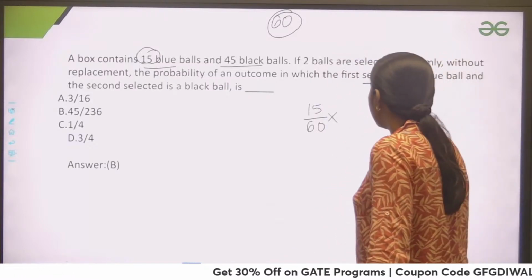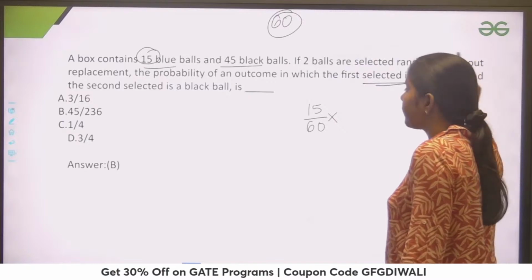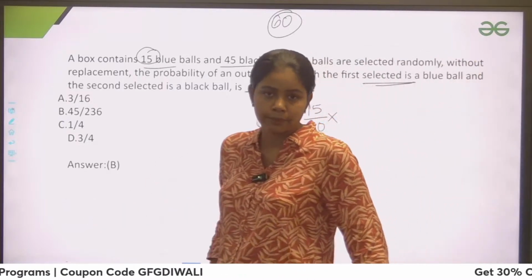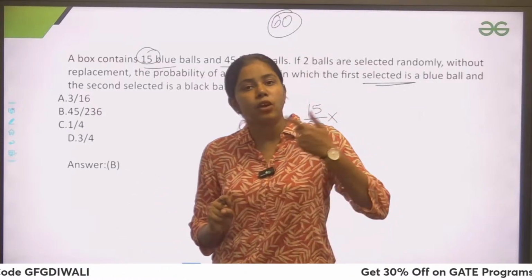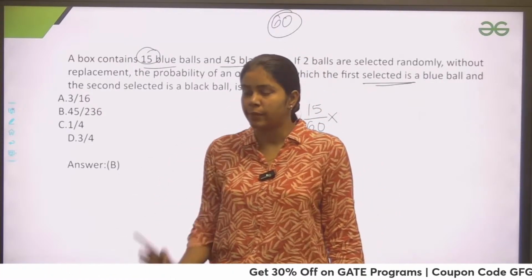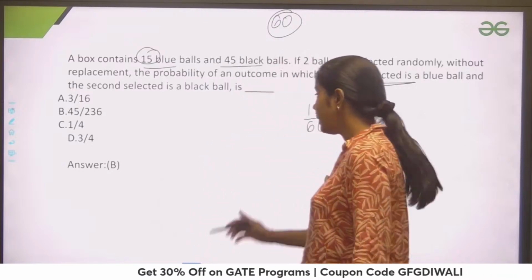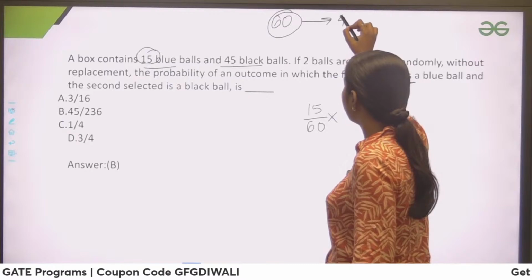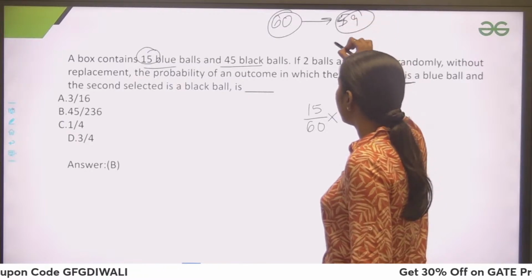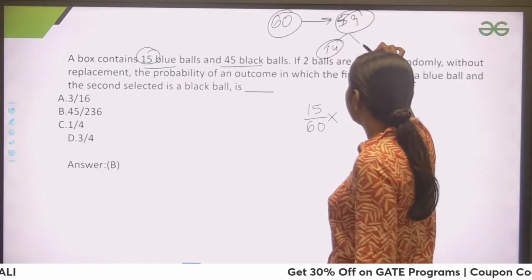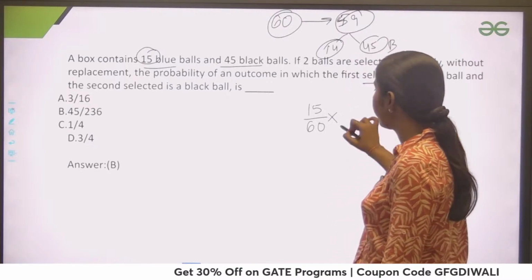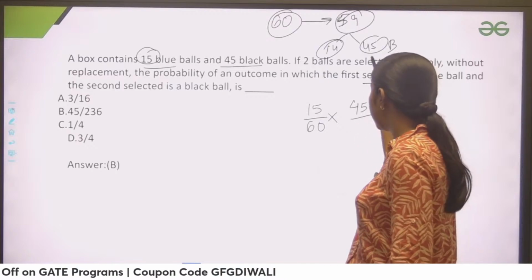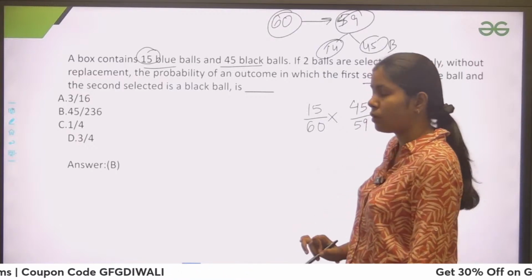And now I have to pick another ball, and you can see that we have written here without replacement. That means the ball I have picked, I am not putting back in the bag. That is my without replacement concept. I hope this is clear. Now, because I have already selected a blue ball, in total I have 59 balls left, and in this 59 I have 14 blue and 45 black. Now I have to write down the probability of getting a black ball. So I have in total 45 black balls, and in total balls are 59. Now you can solve this.